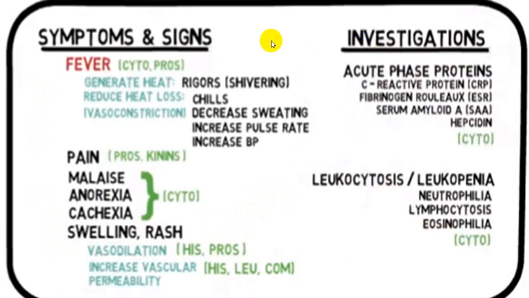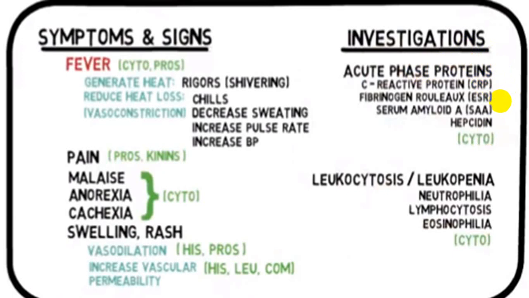As far as the common investigations are concerned, any inflammation and fever will have acute phase reactant proteins elevated, like C reactive protein, which we call CRP. ESR will be elevated. Hepcidin will be affected. Ferritin will also be elevated, which is also an acute phase reactant. Procalcitonin will also be elevated. These are some of the acute phase reactants. Most commonly utilized are C reactive protein and ferritin. Those are the two commonly utilized.